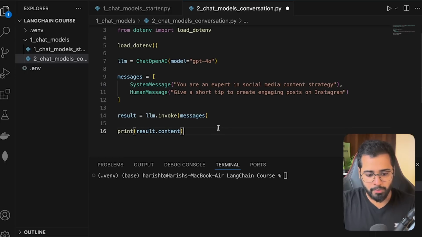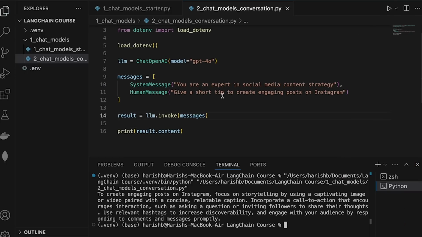Now let's open the terminal, clear all of this, and run the file. You can see that the LLM returns our answer. It says to create engaging posts on Instagram, focus on storytelling by using a captivating image or video paired with a concise, relatable caption.